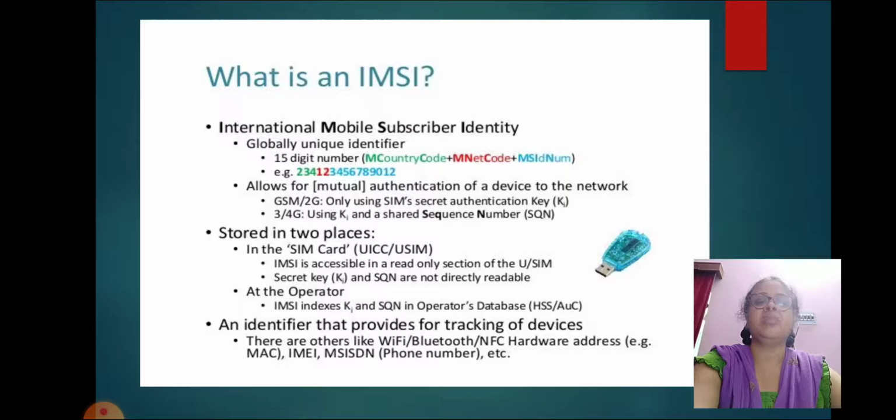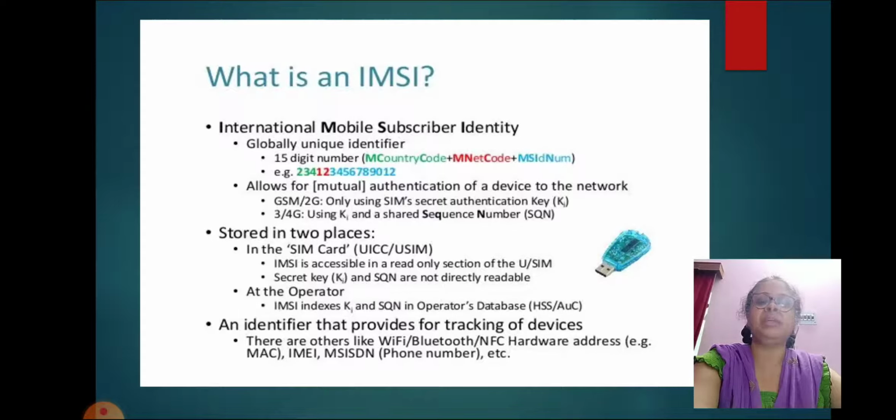It allows for mutual authentication of a device to the network using only the SIM's secret authentication key KI. That is for 2G or GSM. For 3G or 4G, it uses KI and a shared sequence number SQN. It is stored in 2 places in the SIM card, UICC or USIM. IMSI is accessible in a read-only section of the SIM. The secret key KI and SQN are not directly readable.